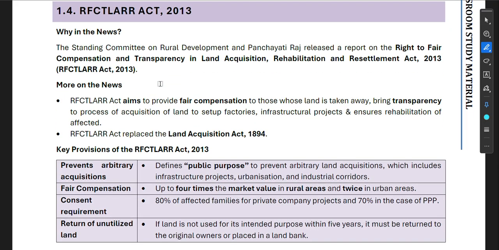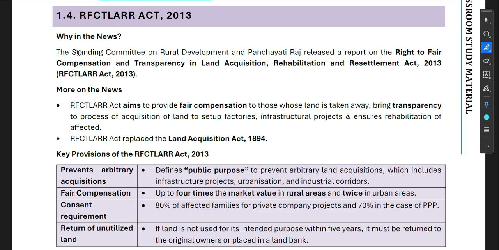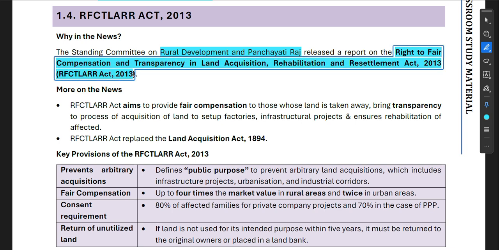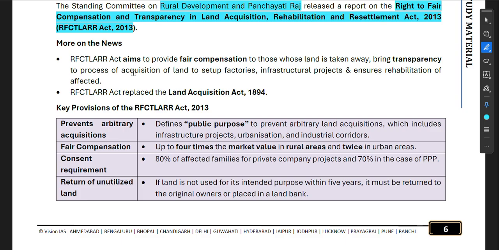Now, RFCTLARR, what is this? The Standing Committee on Rural Development and Panchayati Raj released a report on the Right to Fair Compensation and Transparency in Land Acquisition, Rehabilitation and Resettlement Act. Now, let us understand RFCTLARR.